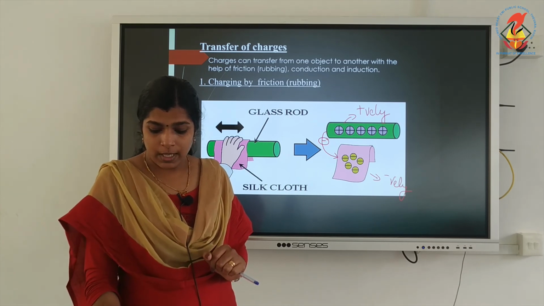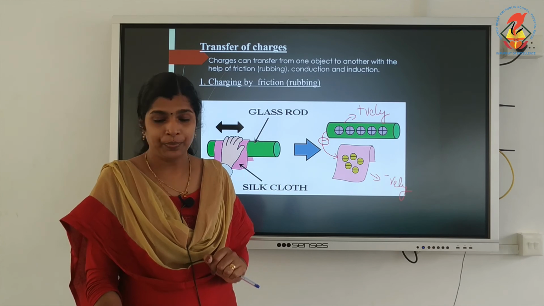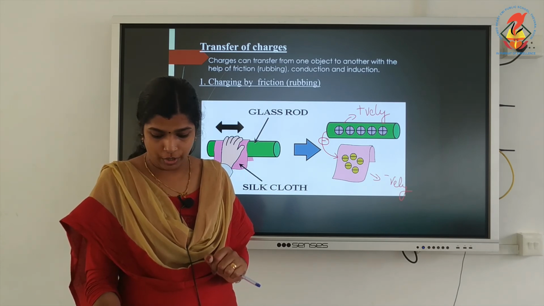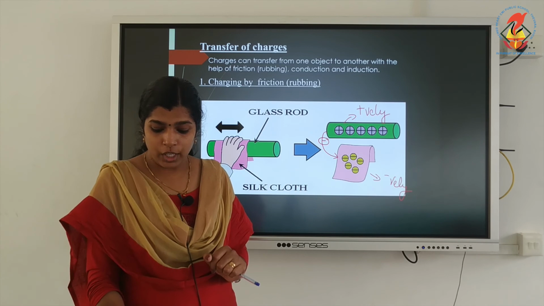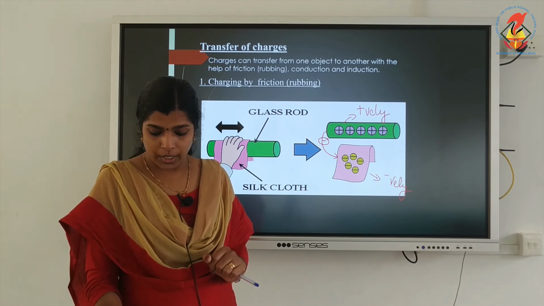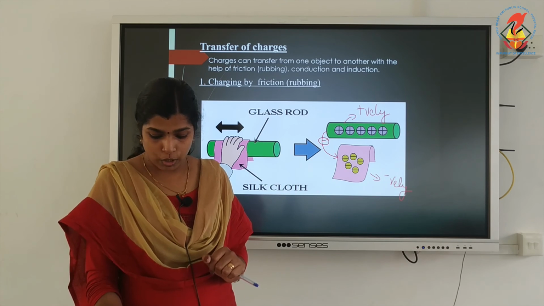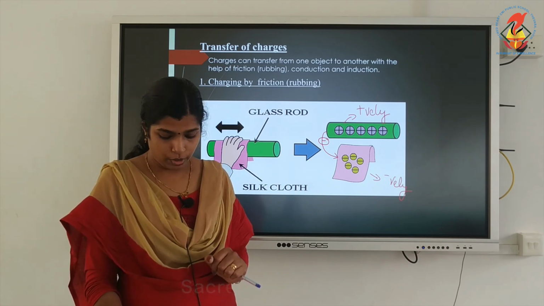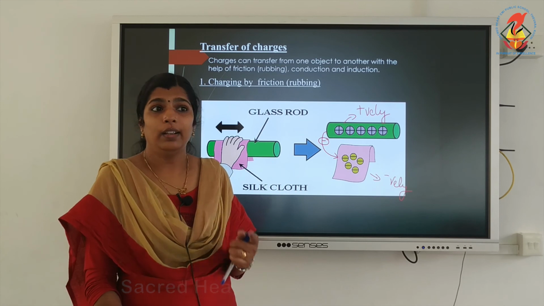For example, a charged comb attracts pieces of paper which are not charged. Therefore, attraction does not indicate whether the object is charged or not.